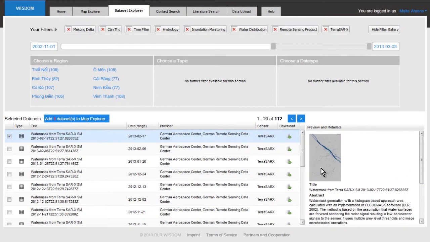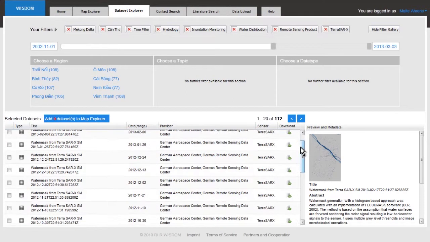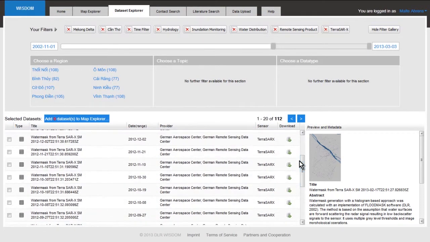But you can see from the preview that this particular dataset is not very interesting, because it does not have a lot of flooded areas. We have a river here, it is a dry season, so we don't see much water. Maybe we should choose a different dataset, and not this dataset here from a dry season. So I would choose a dataset from a rainy season that I would like to add to the viewer.